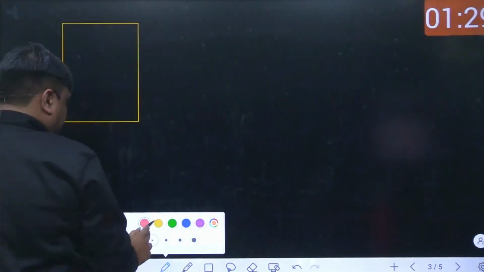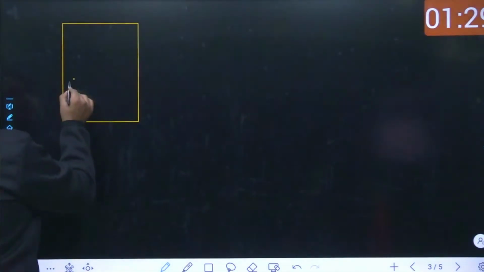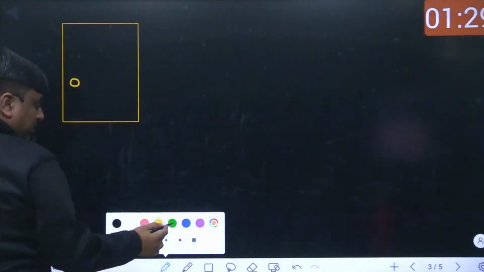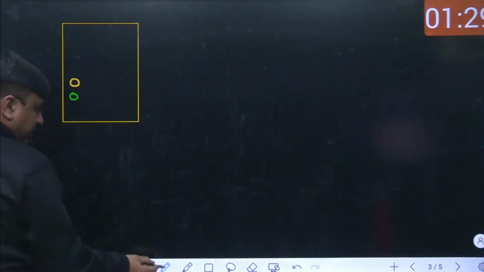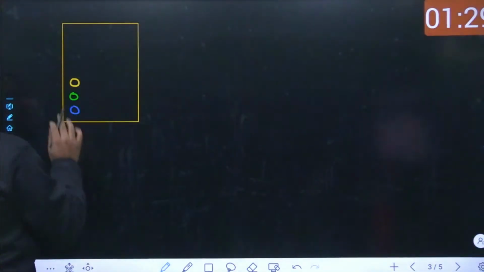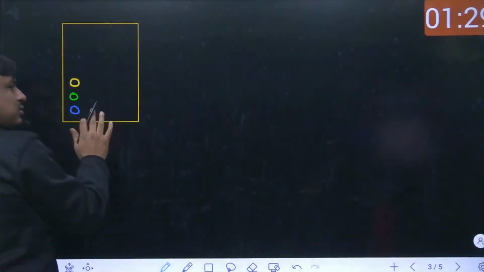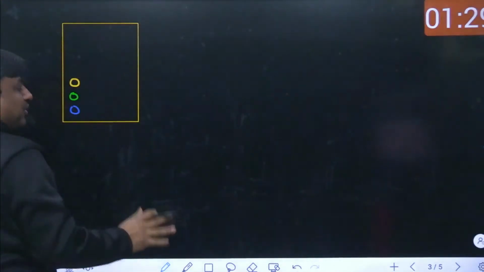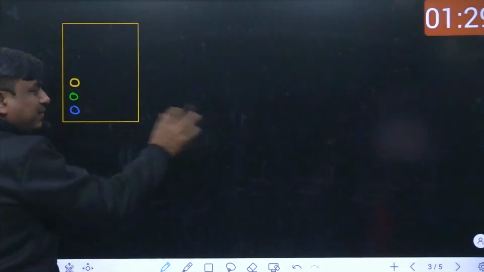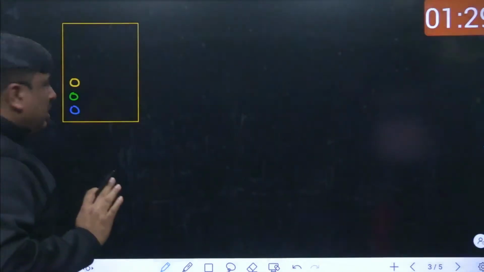Now I'm going to design a question. Again I have a bucket or box, and here we have a few balls. Let's take yellow balls, green balls, and blue balls. If you are able to figure out all kinds of questions framed over this structure, you will probably be able to smash any kind of probability problem where the concept of combination is used.